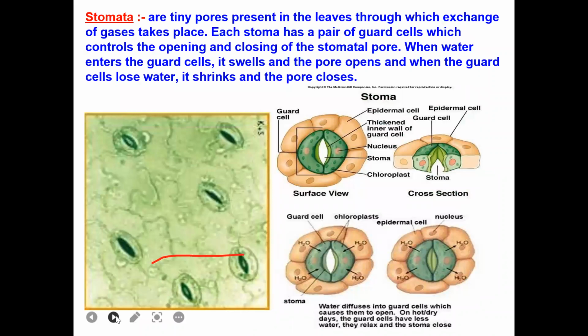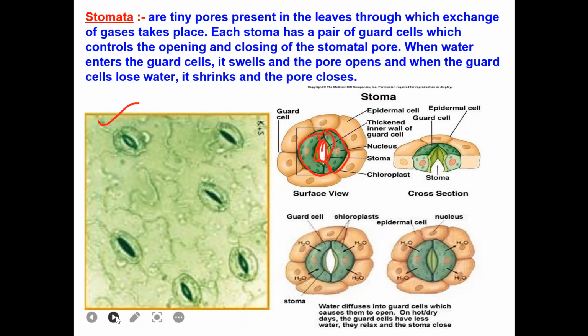Yeah, I said no, stomata. These are the microscopic observation of stomata here. Okay, these are the stomata. So the stomata will be having kidney-shaped cells which are called as guard cells. Why are these called as guard cells? These guard cells guard or supervise the opening and closing of stomata.